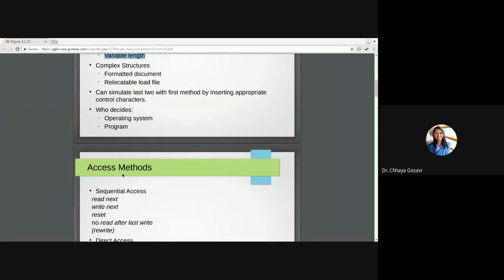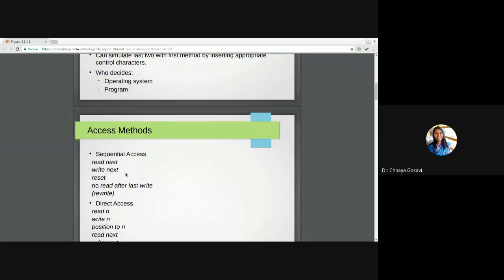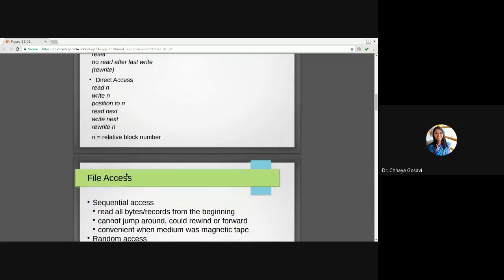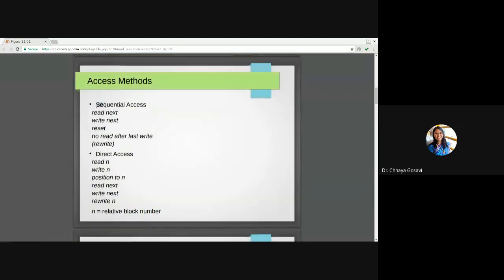So there are three types of files depending upon the access. One is sequential access, another is direct access or random access, and the third one is relative access or indexed key access. As the name says, sequential access will read next, move the pointer to the end, and there you can write the data and reset. You can come back to the previous pointer. So no read after last write. You cannot come back.